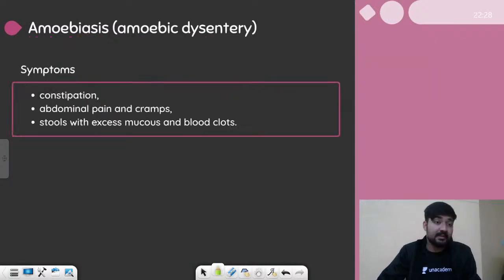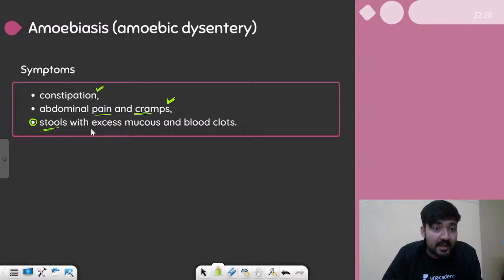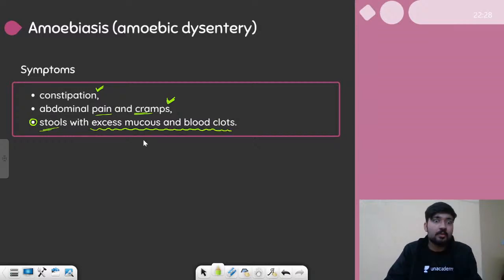And these are the symptoms of amoebiasis. First is the constipation, which is reduced bowel movement, retention of basically feces in the stomach. Second can be abdominal pains and cramps, right? Basically we say akkadan bakkadan si ho rahi hai, right? So in the intestine, we have abdominal pain and cramps. And finally, the most important symptom is the stools, the feces with mucus and blood clots. So you will observe blood and mucus in the stools, the excretory matter. So these are all the symptoms of amoebiasis.